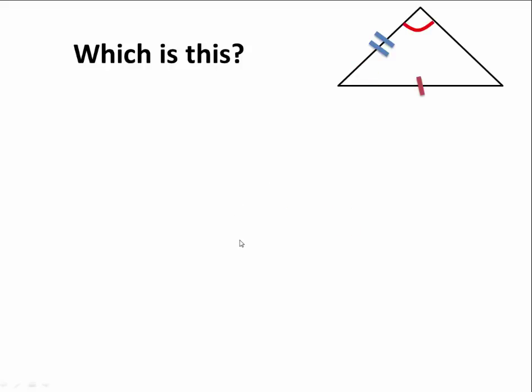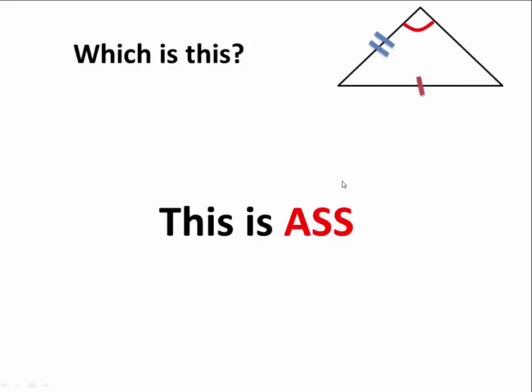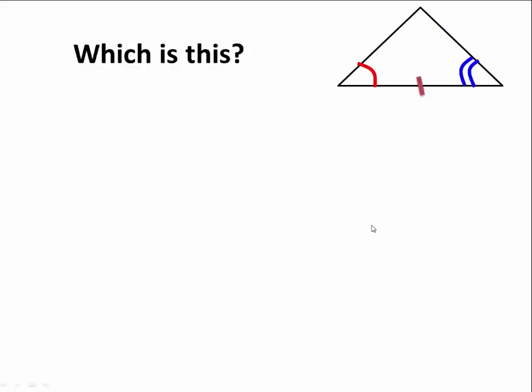What about this one? Good, this is ASS. This is my danger zone over here, so I can start this way. A-S, creak, S. Or I could start this way. S, creak, S-A. But again, we would call that ASS. What about this one? Good, this is ASA. My danger zone is up here, so I travel in this direction, ASA. Or from here, this direction, ASA.